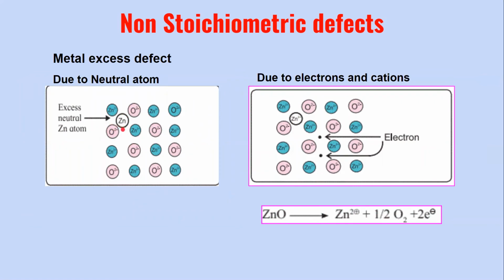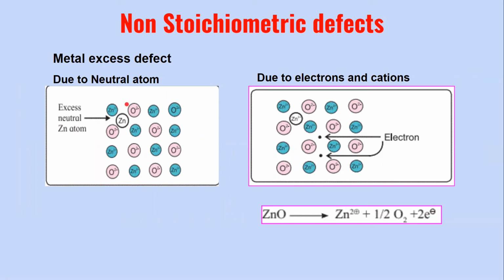So the stoichiometric ratio of zinc to oxygen, which was initially 1:1, now becomes 1 plus X:1 due to the presence of excess zinc atoms. So it's a non-stoichiometric defect caused due to the presence of extra neutral atoms of the same metal, and hence it is known as a metal excess defect.